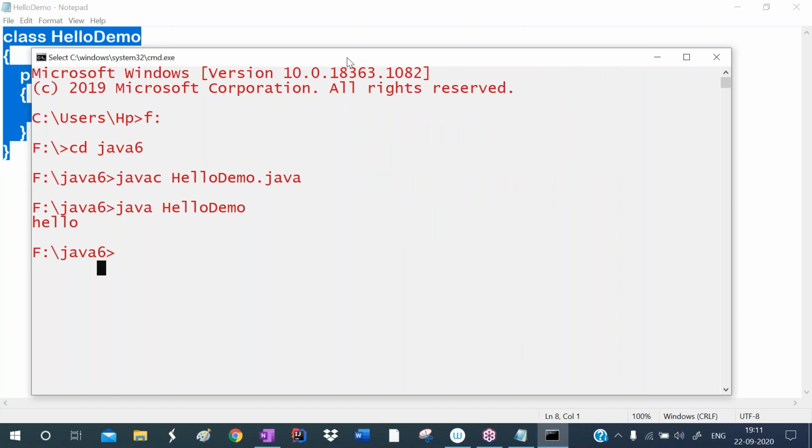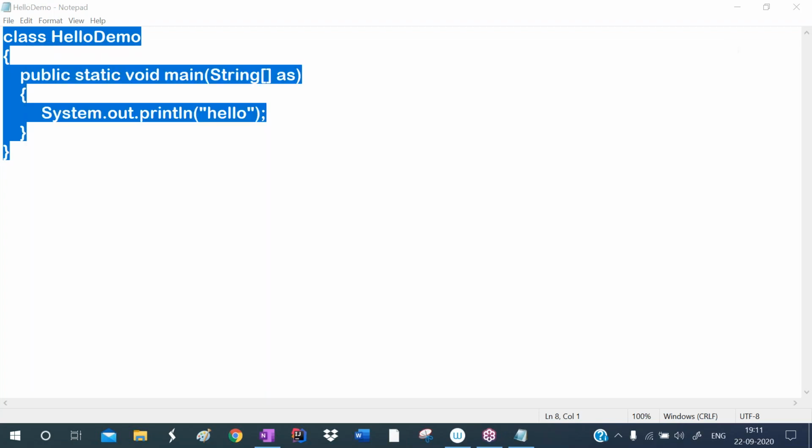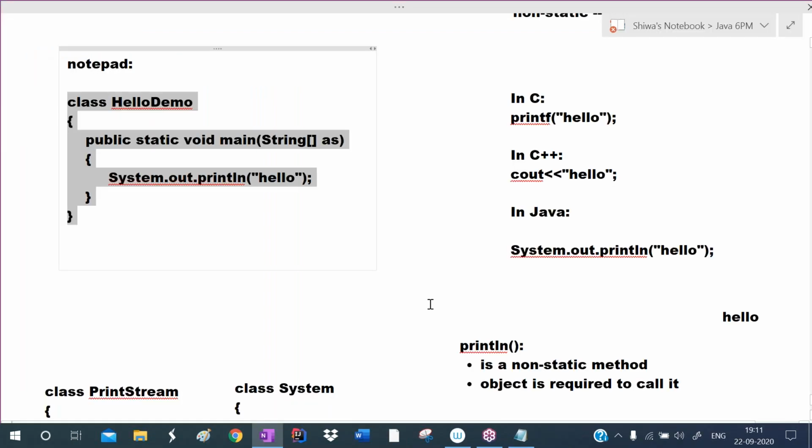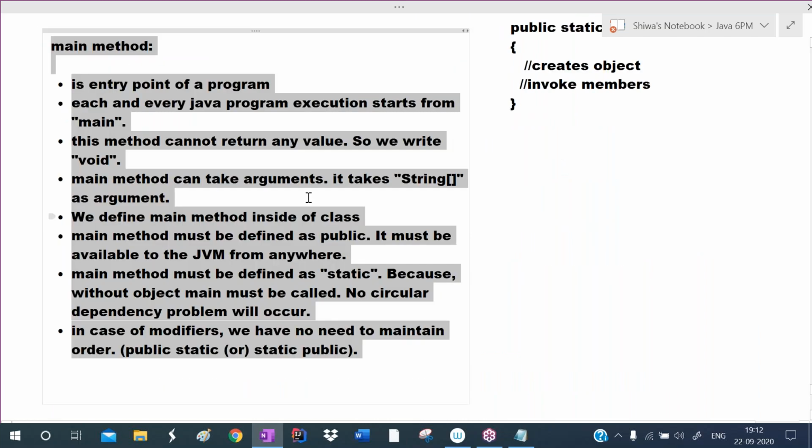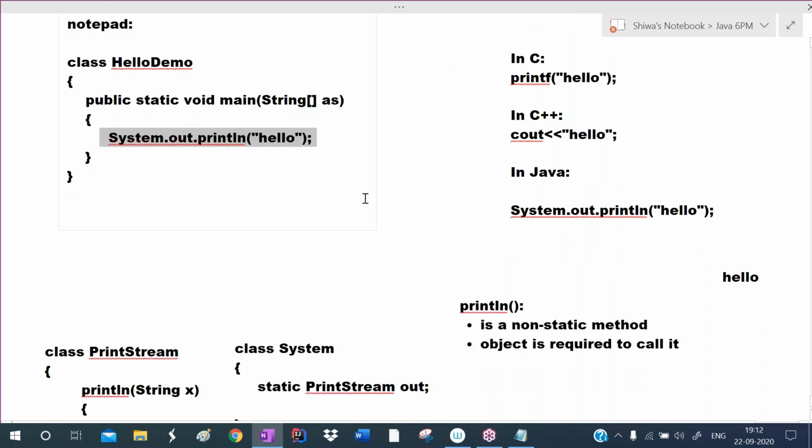Today we discussed the structure of a Java program. In the structure of a Java program, very clearly we discussed the main method, and also the printing statement System.out.println. What is System, what is out, what is println? I hope you understood. I explained very clearly. Even if you don't understand, refer to this video frequently and you will get some clarity. Now I'm stopping the session.